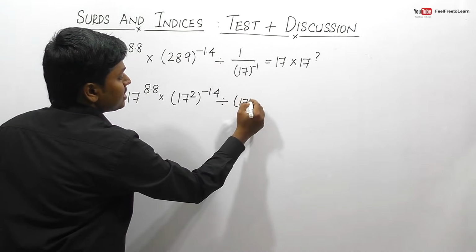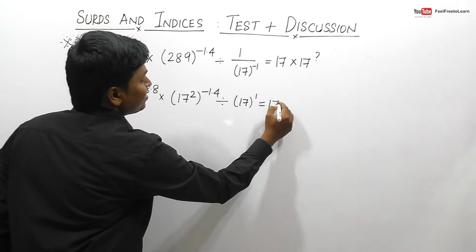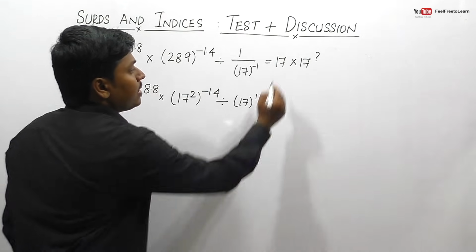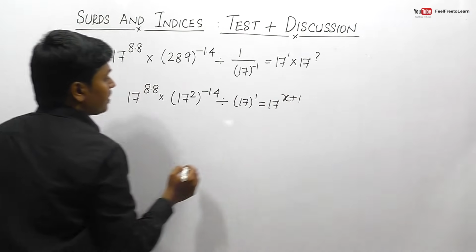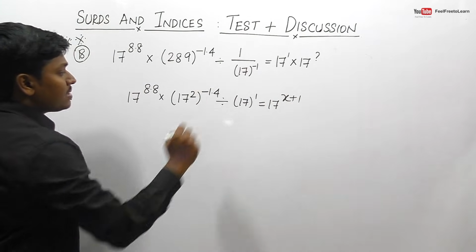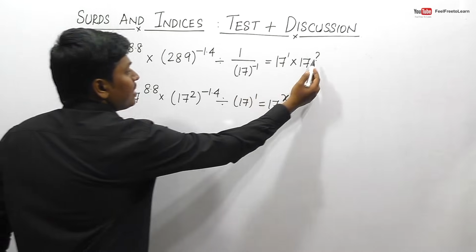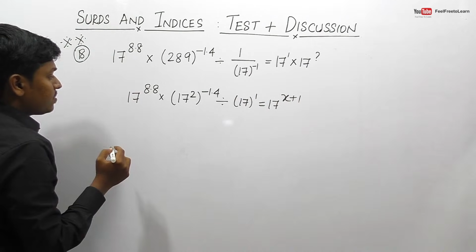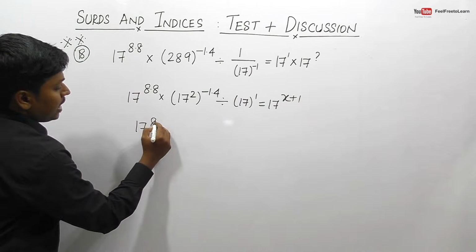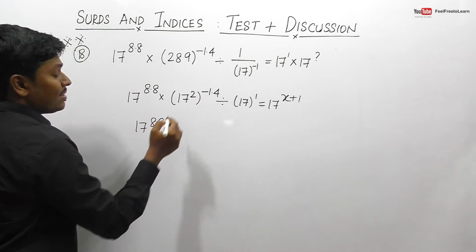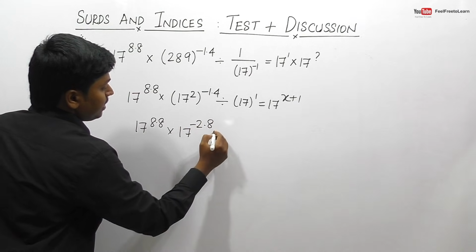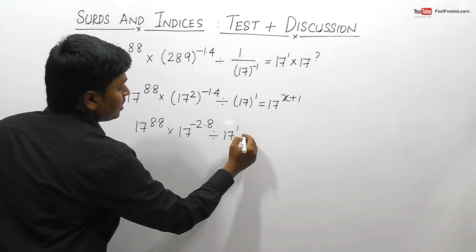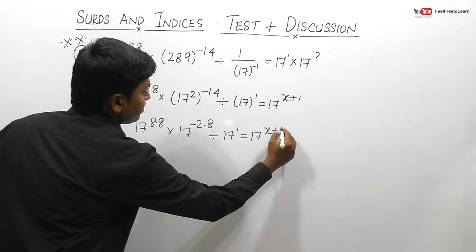So this can be written as 17 power 1 is equal to 17 power, I think here it is 1 and here it is x, right? So this can be written as 17 power x plus 1. I'm just assuming that question mark is equal to x, right? So finally this can be written as 17 power x plus 1. So 17 power 8.8. So when we multiply this, the resultant will be 2.8, right? So 17 power minus 2.8. So divided by 17 power 1 is equal to 17 power x plus 1.